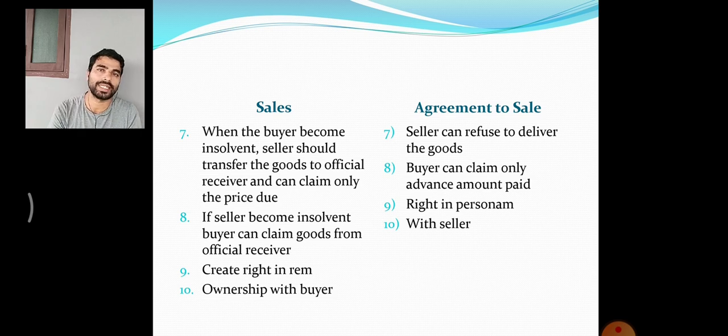So in short, we can say sales is a contract to transfer the goods, delivery of the goods for a price on the time. When you transfer the goods on the time and you get the money or the price on the time, you can call it a sale. But in case of agreement to sales, you pay the money in future, you take the delivery of goods in future. Maybe you may pay the money in advance, but agree to transfer the goods in future. That is the agreement to sales.